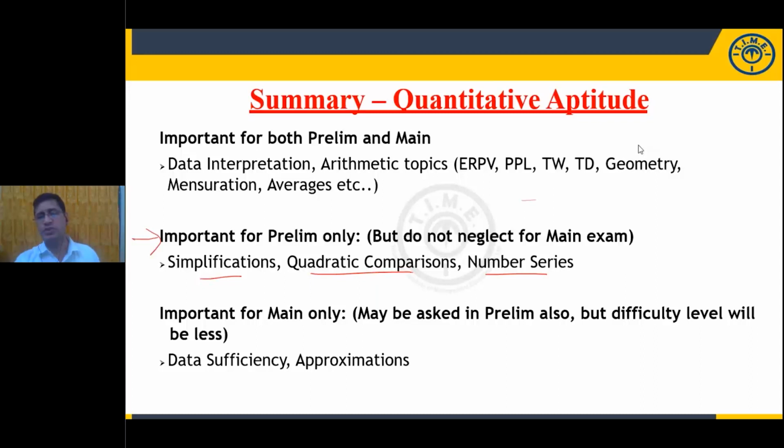Now, the important topics for quantitative aptitude in arithmetic: simple equations, quadratic comparison, number series. These are important for the preliminary examination. Now look at the mains examination. If you observe, these are the important topics for the mains examination. What are they? Data sufficiency and approximation are the topics which are important in the mains examination.